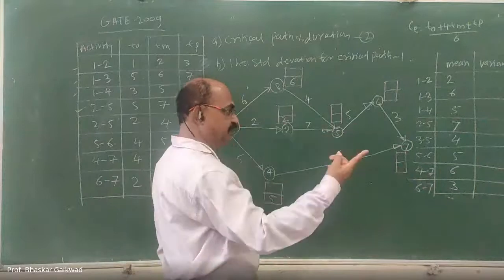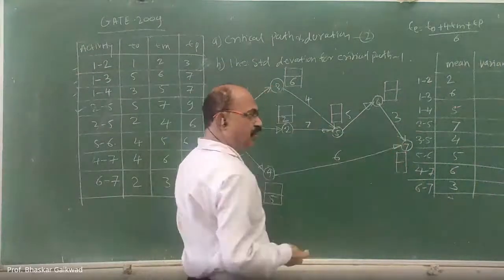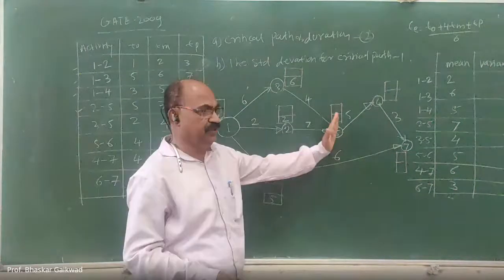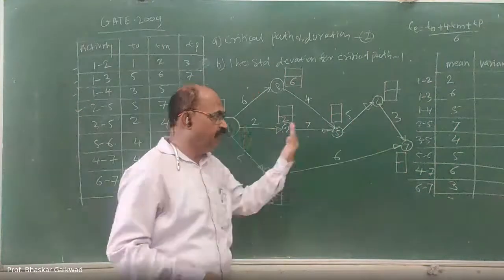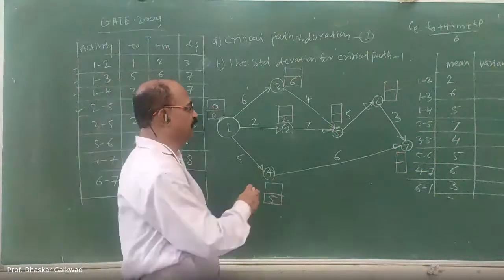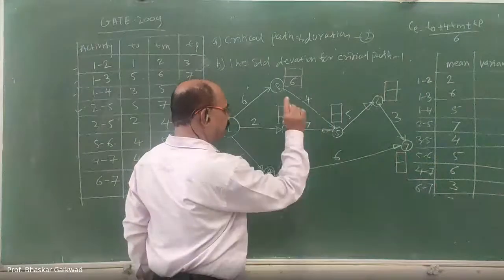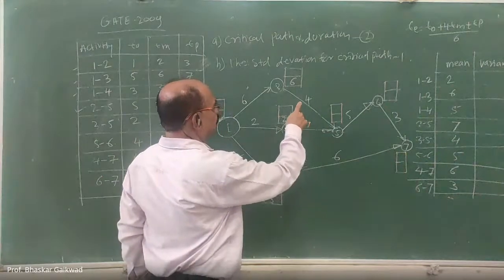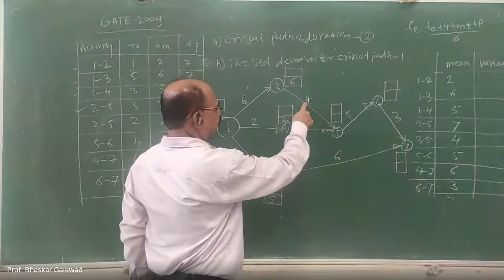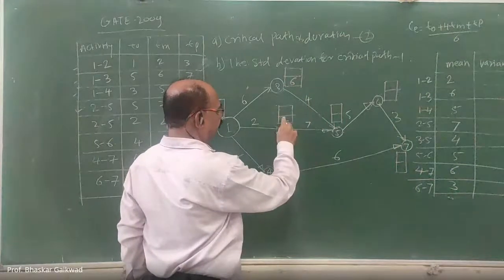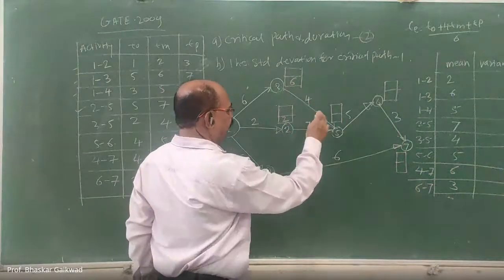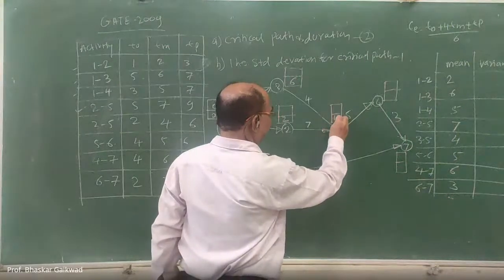Which is the maximum? Because in forward pass, the maximum you have to consider. In backward pass, the minimum you have to consider. So for these two activities, you have to decide which is the maximum. So here 6 plus 4 is 10, and here 7 plus 2 is 9. So 10 is the maximum. So here you can write 10.